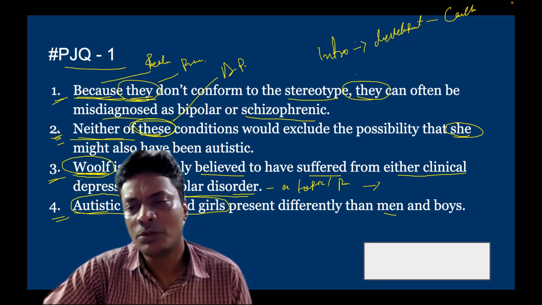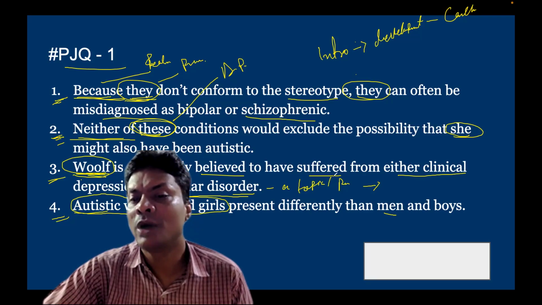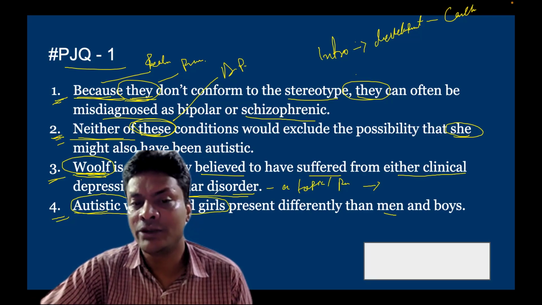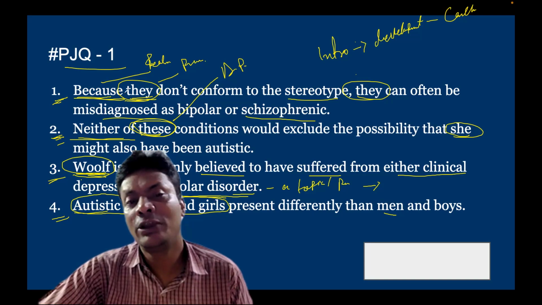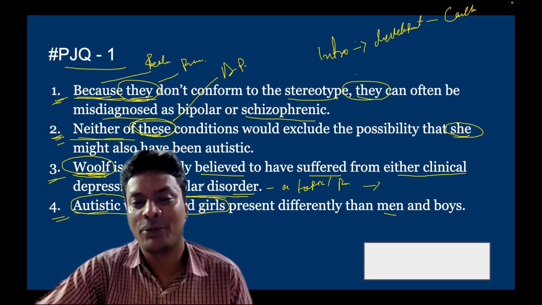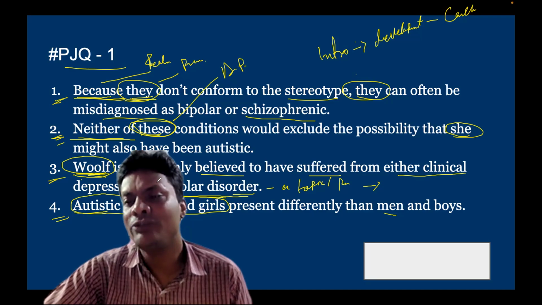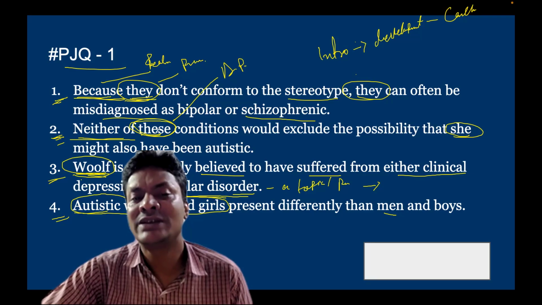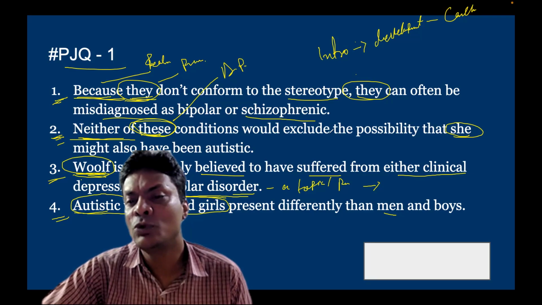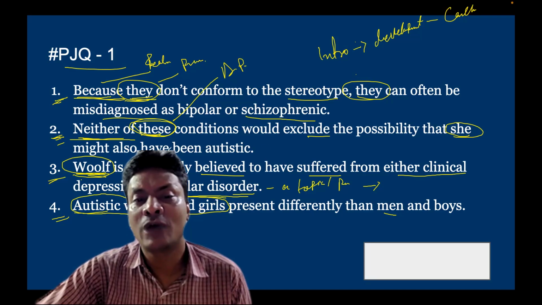Now, if I go to option two and option one, which one will come after that? Because here it is stated Woolf is commonly believed to have suffered from either clinical depression or bipolar disorder, right? And "because they don't conform to the stereotype", so "they" is not referring to depression or bipolar disorder. So option three is trying to tell us a mental condition. Therefore, we can go with two, which states neither of these conditions would exclude the possibility that she might also have been autistic.